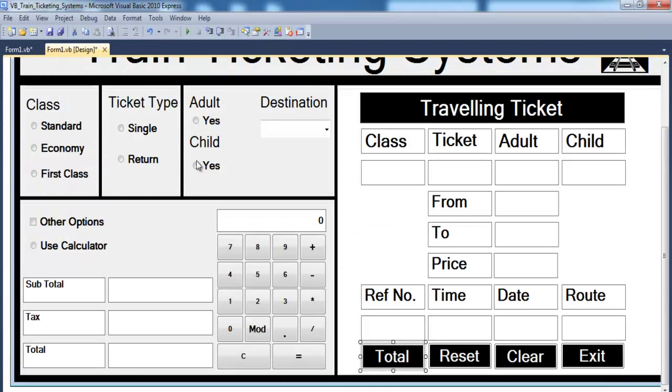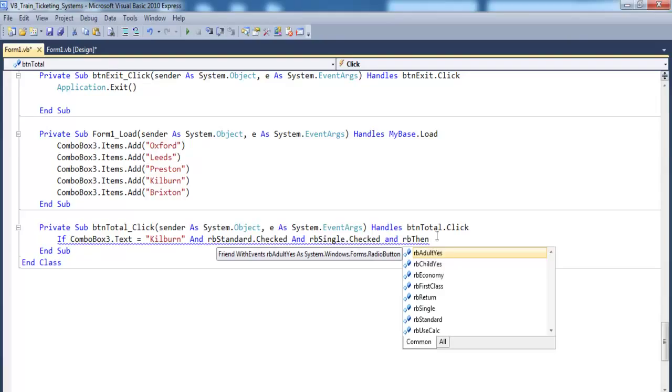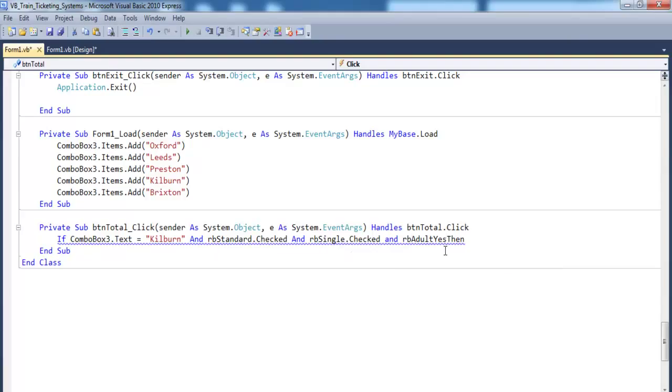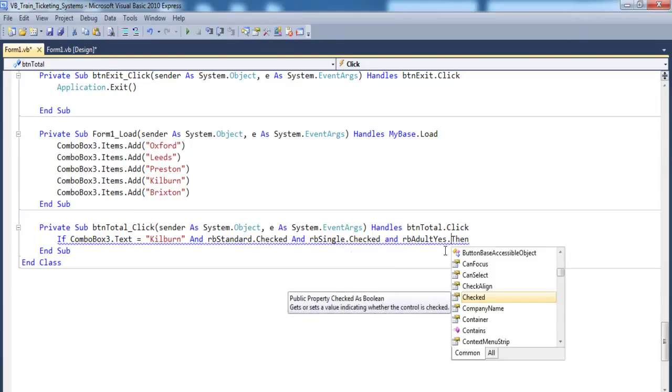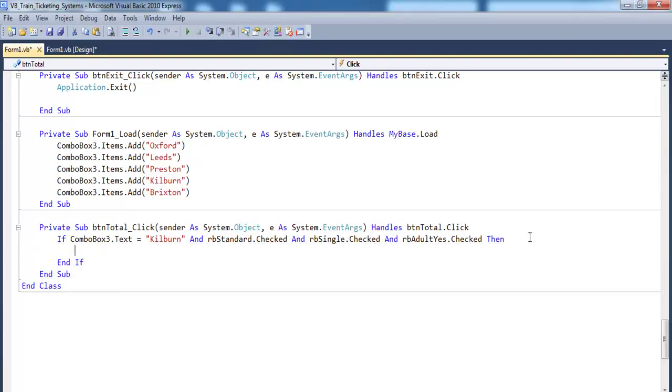Now the other possibility is R dot. Okay, we're doing 1, 2, and 3. And radio button R dot equals checked.